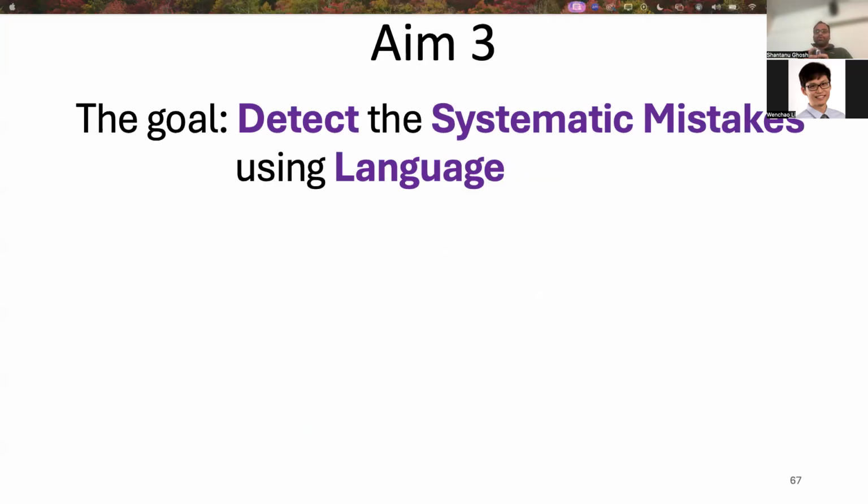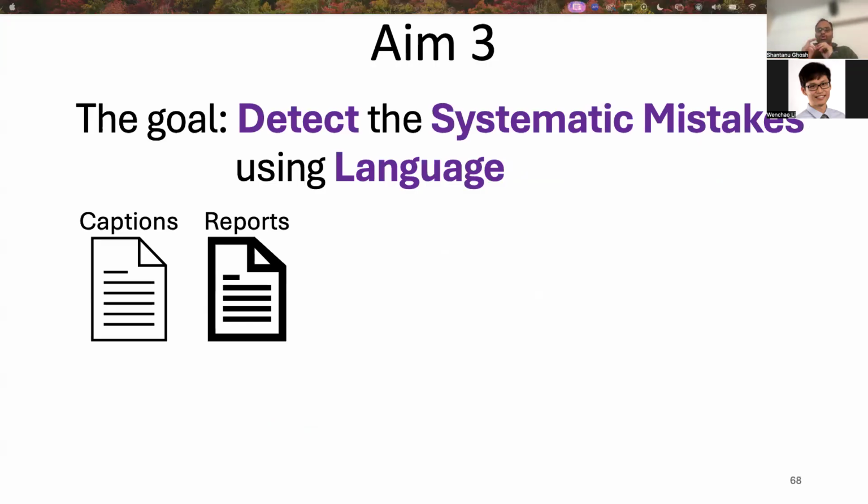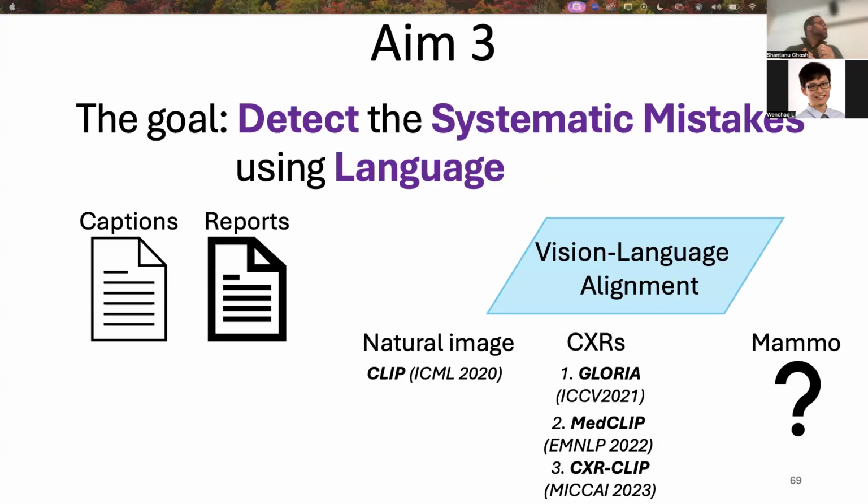Now we are going to aim 3. In aim 3, we develop a method where we use language or free text to detect systematic mistakes. How? First, we use the reports and captions for medical images and natural images respectively. Next, we use the vision language model. For natural images and chest X-ray, we have got a plethora of options. For natural images, we can use CLIP. For CXRs, or chest X-ray, we have GLoRIA, MedCLIP, CXR-CLIP, ConVIRT, etc.